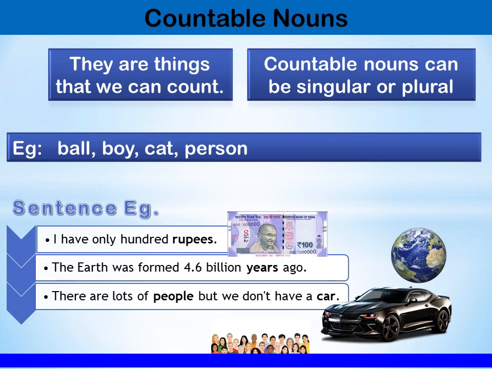The earth was formed 4.6 billion years ago. Here years are countable nouns. So 2 years, 3 years, 4 years, you can count the number of years. So year is a countable noun. There are a lot of people, but we don't have a car. So people are also countable nouns and car also is a countable noun. You can count the number of cars. You can count people. So these are some countable nouns.